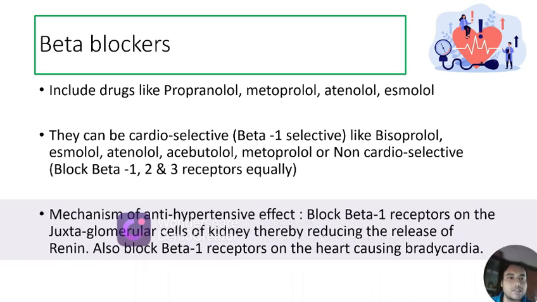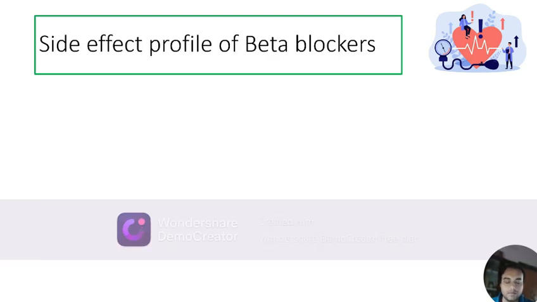Now what is the mechanism of antihypertensive effect of these beta blockers? They will block the beta 1 receptors on the juxtaglomerular cells of the kidney, resulting in the reduction of renin release. They will also block the beta 1 receptors on the heart, mainly in the SA node and the AV node, and cause bradycardia. These are the mechanisms of their antihypertensive effects.